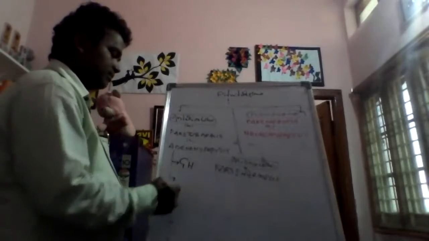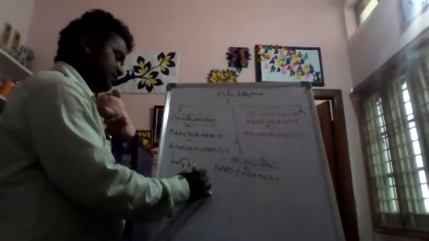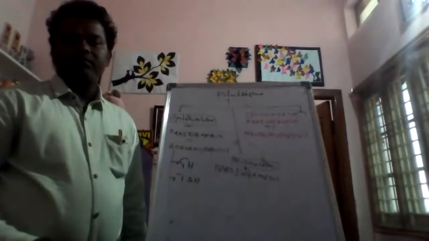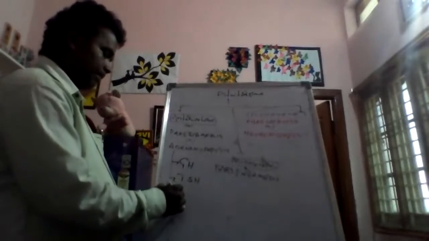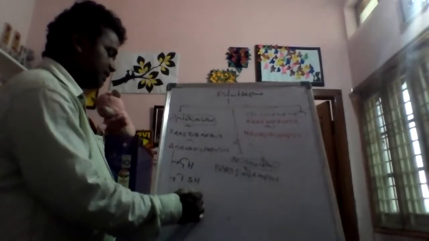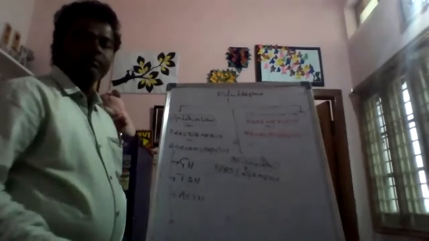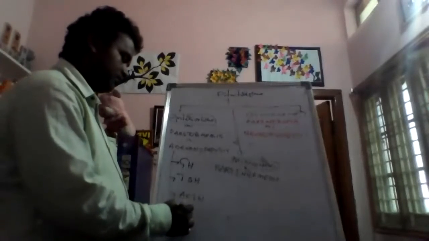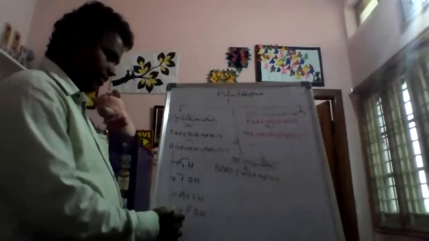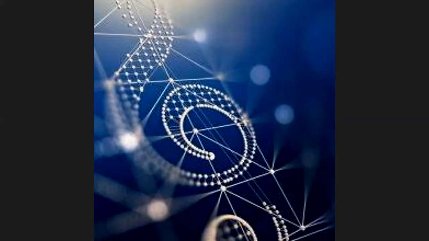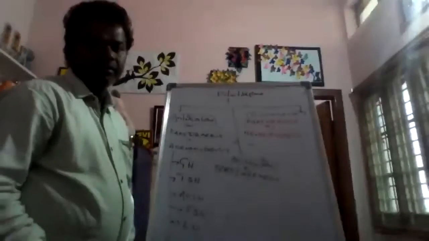Second one is TSH, thyroid stimulating hormone. We'll explain in detail. Third one is ACTH. Fourth one is FSH. Fifth one is LH.